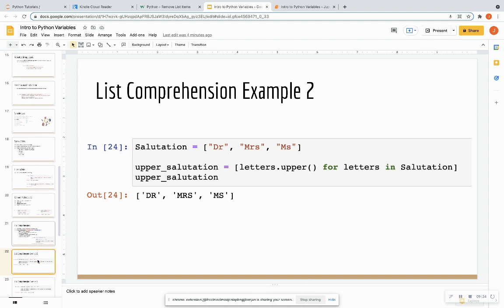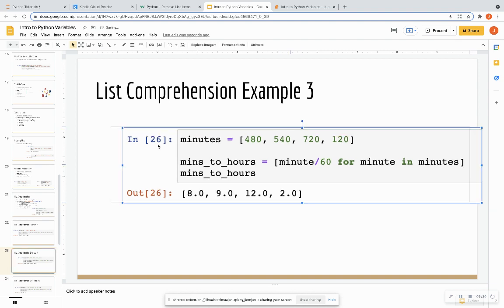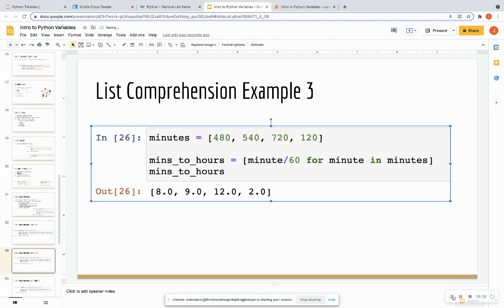All right, so let's look at another example. Example 3, I have minutes. So I initialize a list of minutes. So I have minutes, and then minutes to hours. So the function that I want to do is divide each one of those minutes by 60 for minutes in the list minutes that I established up here.